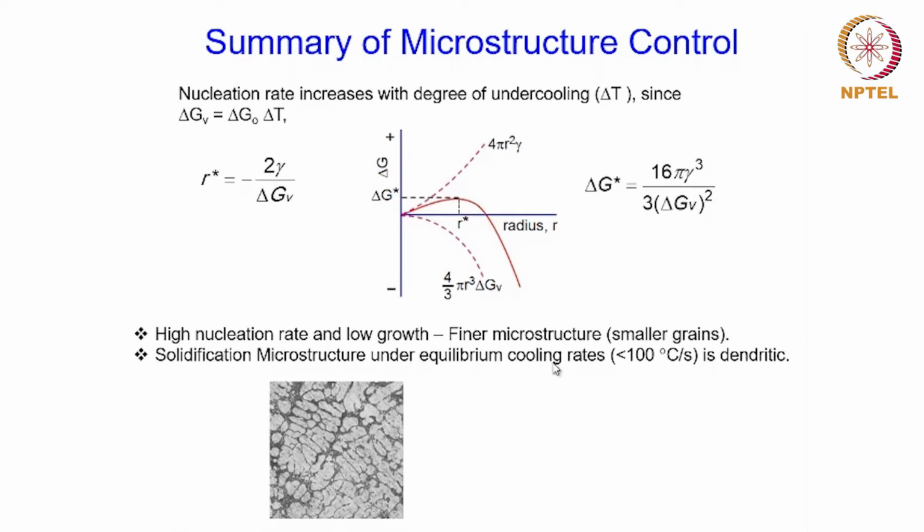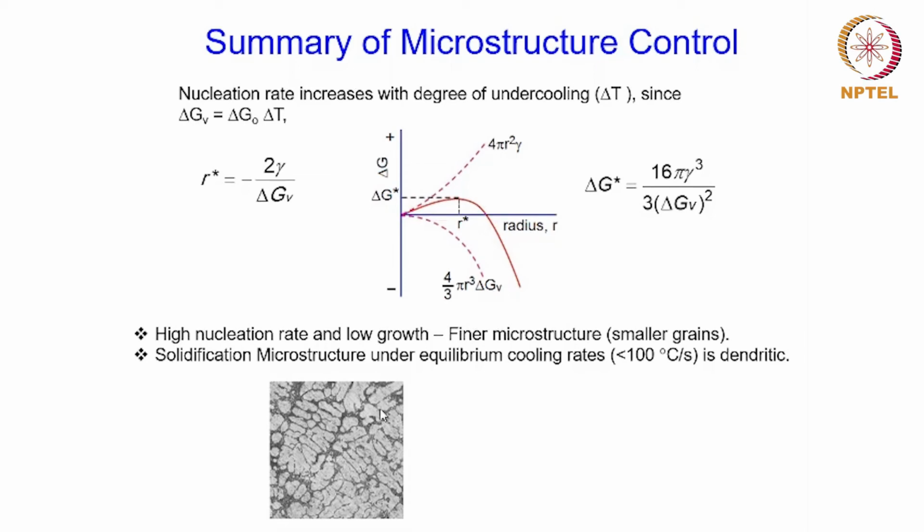Now, if you talk about the solidification microstructure, which is formed under equilibrium cooling rates, that is cooling rates in this range, 100 degree Celsius per second or lower, then the microstructure is typically a dendritic kind of microstructure, what you can see over here.